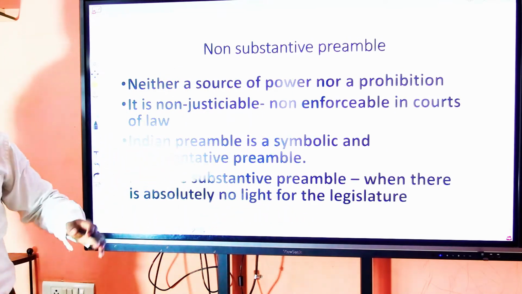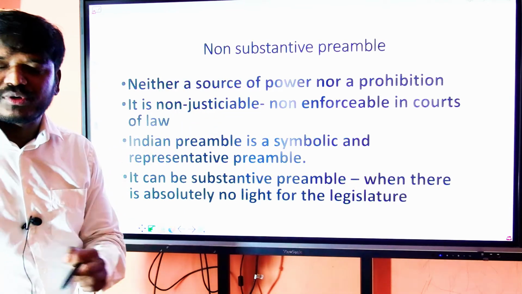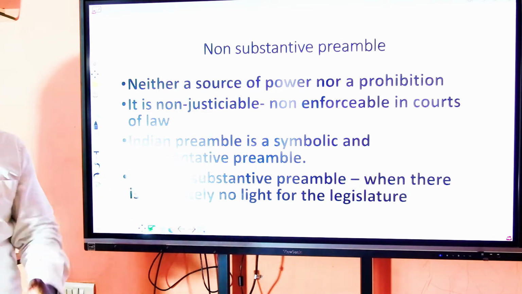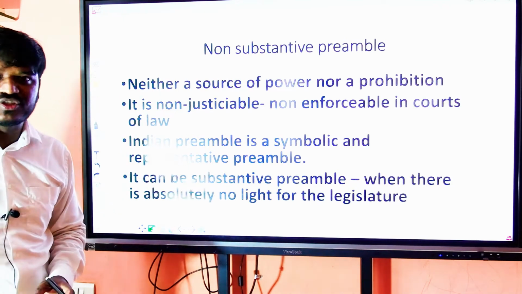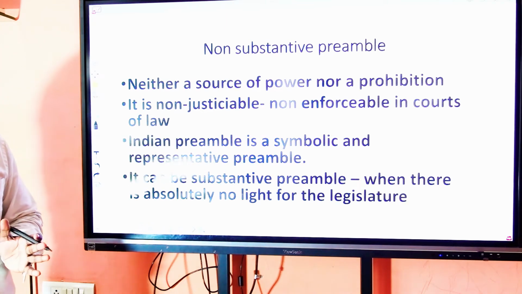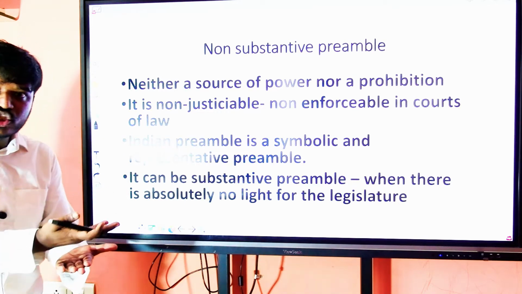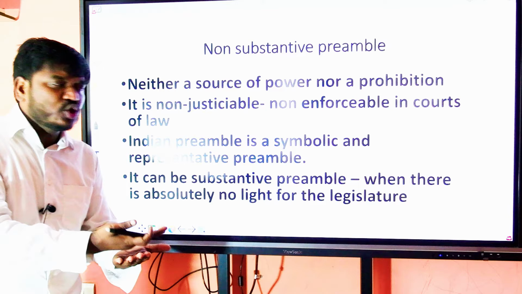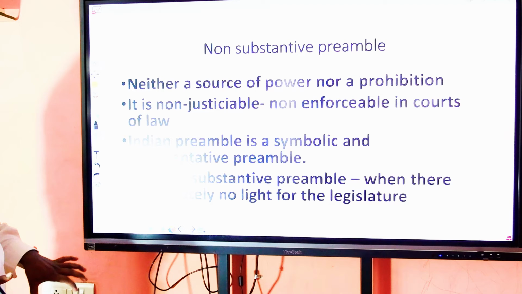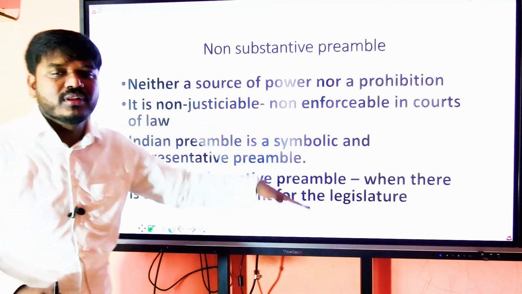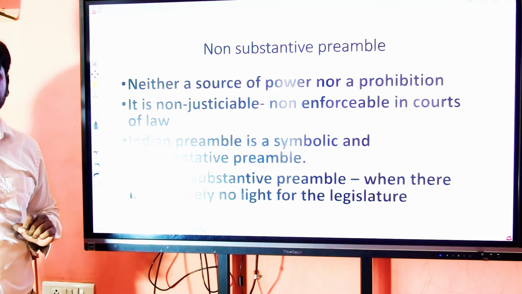Non-substantive preamble. Our preamble is neither a source of power nor of prohibition. We cannot directly legislate certain laws or rights based on the preamble. It should be supported by a part of the Constitution. There is no direct source of power. There is no direct source of limitation. There is no direct source of prohibition as far as the preamble is concerned. It is non-justiciable in nature. It cannot be enforced in the courts of law.